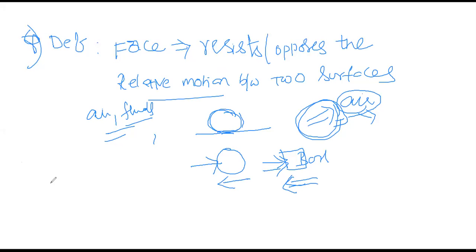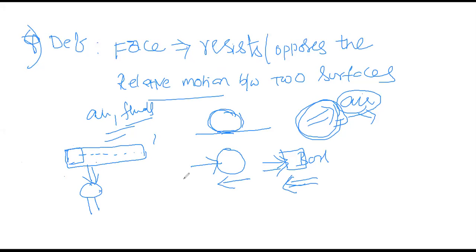Relative motion means what? Suppose you are standing here and a bus is moving, then you can say that the bus is relatively moving with respect to the person, right? The person is standing here and sees the bus moving.